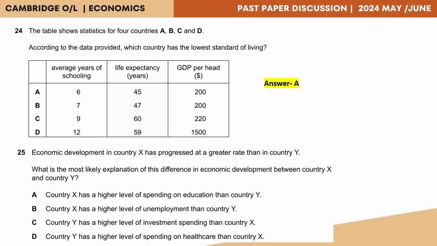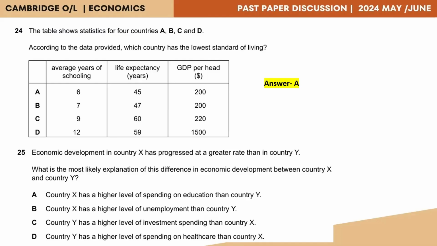Question 25. Economic development in country X has progressed at a greater rate than in country Y. What is the most likely explanation of this difference in economic development between country X and country Y? So we see country X has grown at a faster pace. We are supposed to pick the option showing us why country X is growing at a faster pace than Y.